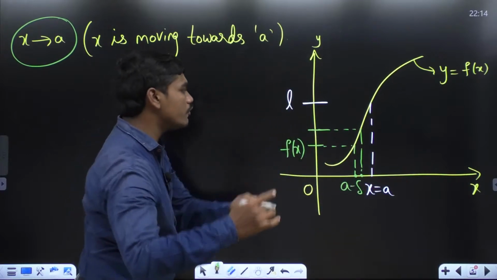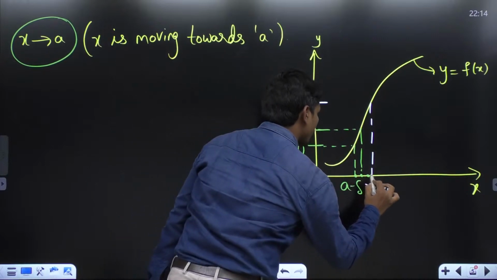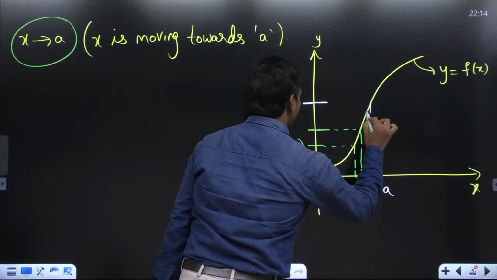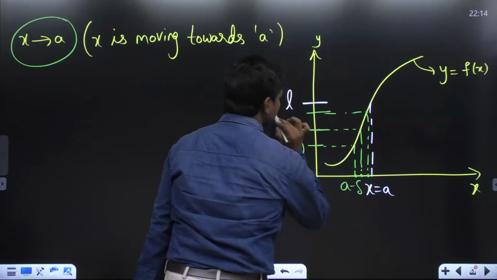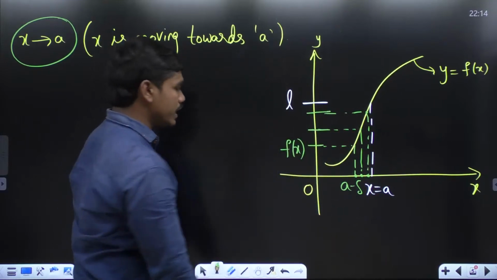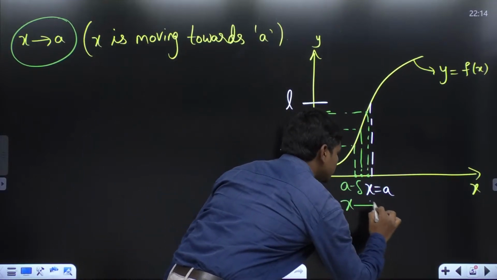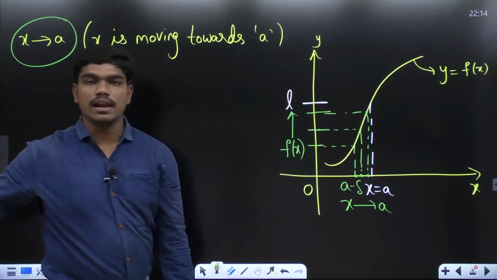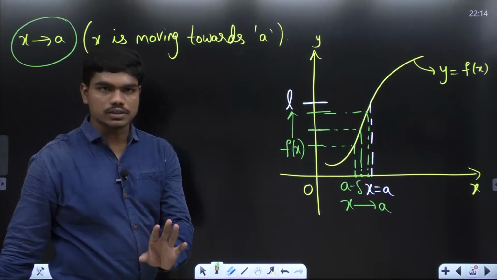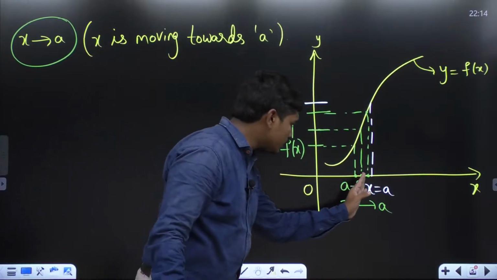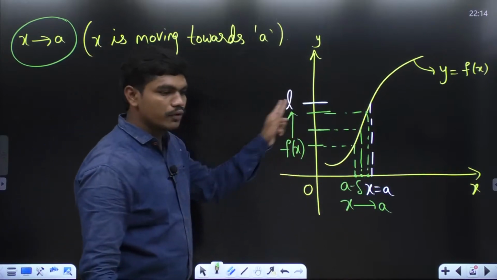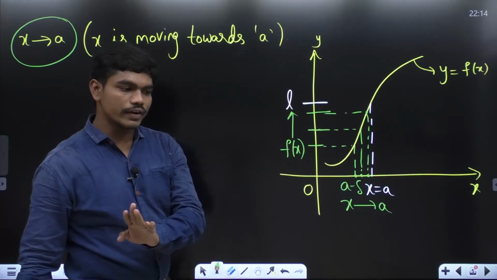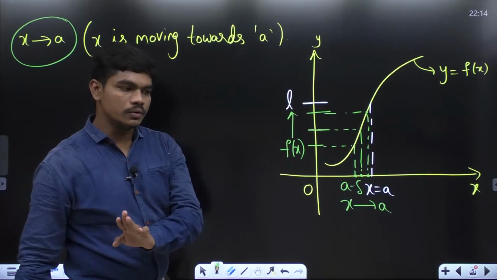Now still if you move your x towards a, some point here, then this is your f of x, which means you understood one thing. If your x is moving towards a, your f of x is moving towards L. Clear? Did you all understand this point or not? Whenever your x is moving towards a, this f of x is moving towards L. Clear so far? To all of you?